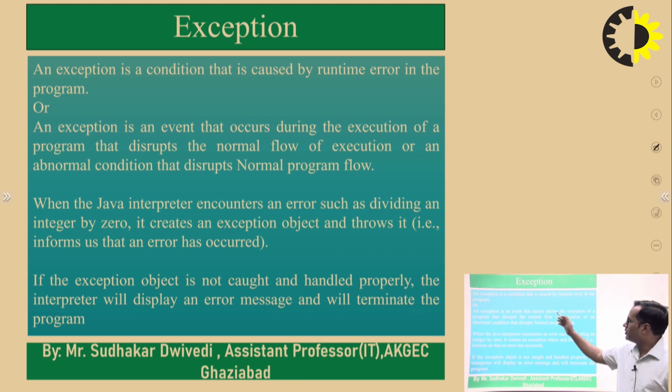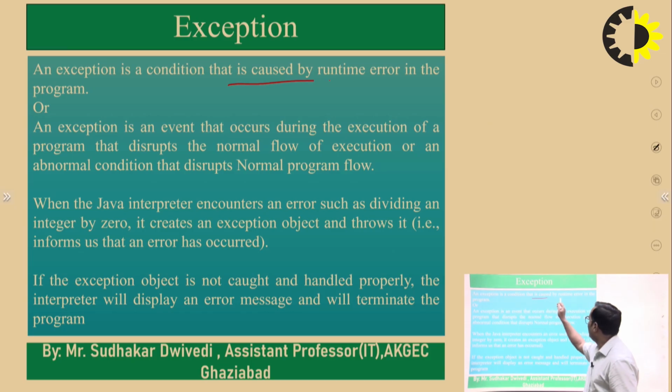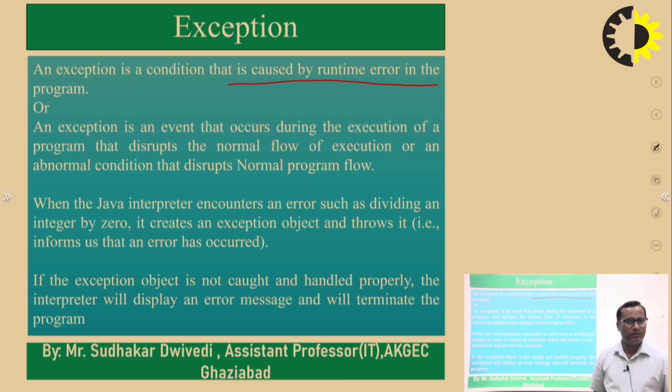So what is an exception? An exception is a condition that is caused by runtime errors in the programs. There is a runtime error due to wrong logic, and due to the wrong logic some condition arises through which the program terminates or breaks the normal flow of execution.